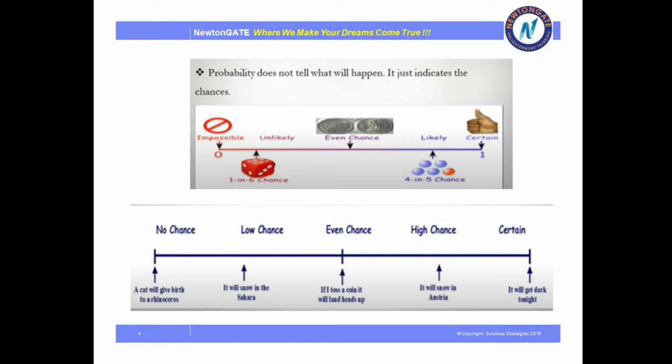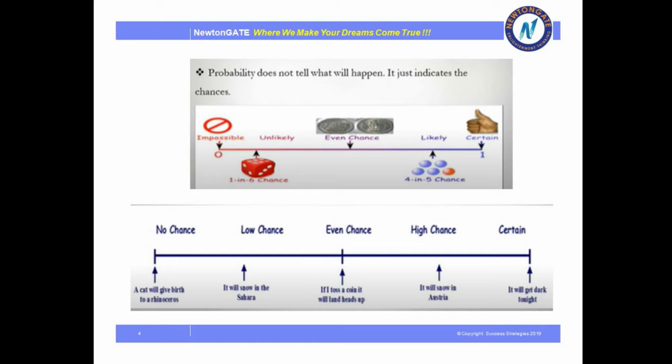But what about snow in the Sahara? Well, we know that the Sahara is a desert, and being a desert, it's very unlikely that it is going to snow. But can we really tell? Right, we cannot. Because with the ever-changing climate and everything, we don't know what is going to be in the future. So we can just predict and say that it might somehow, someday, snow in the Sahara. So it has very low chances.